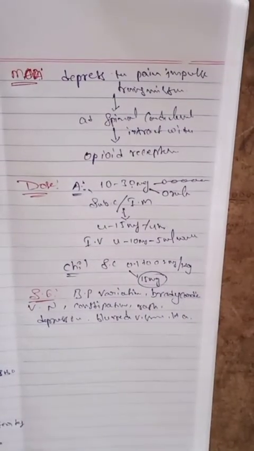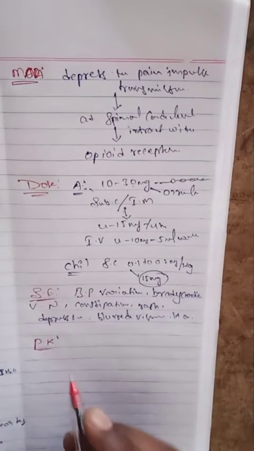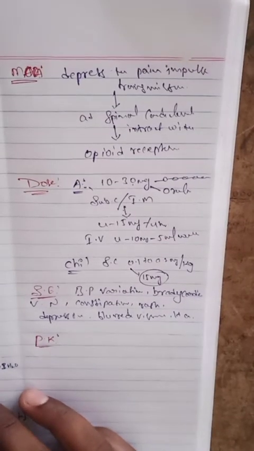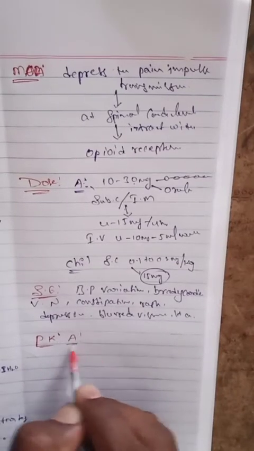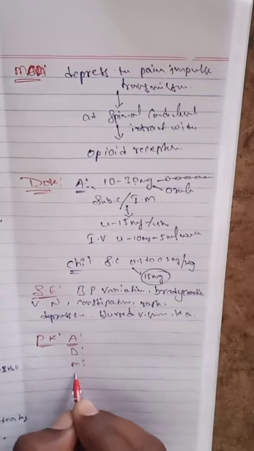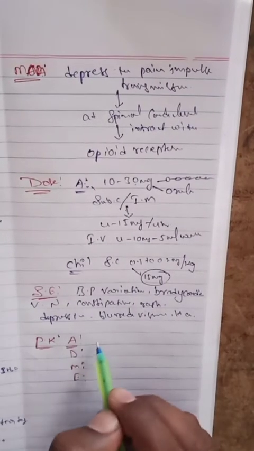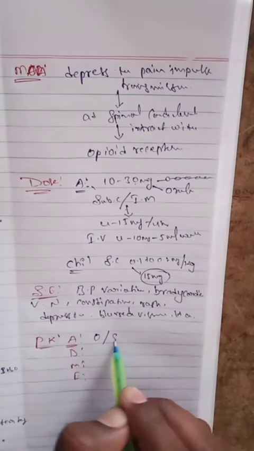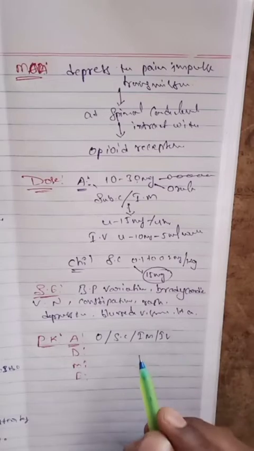And the next one, what about the pharmacokinetics? Pharmacokinetics of this drug covers administration, distribution, metabolism, excretion. It is administered orally, by subcutaneous route, IM route, or IV route.